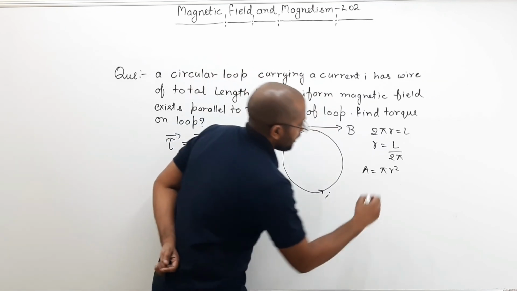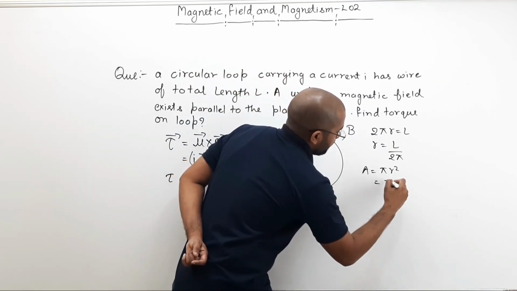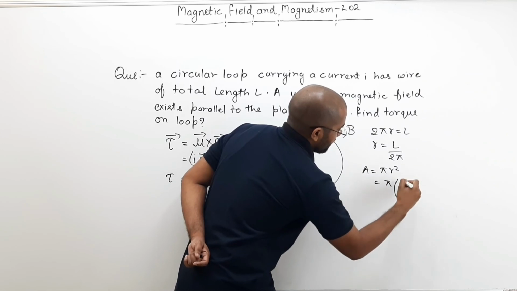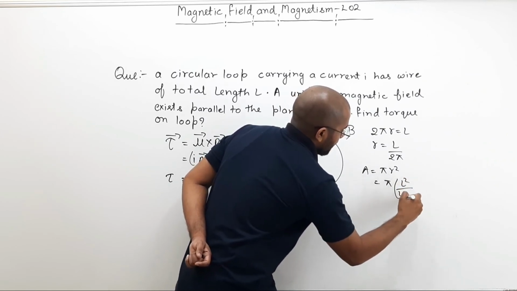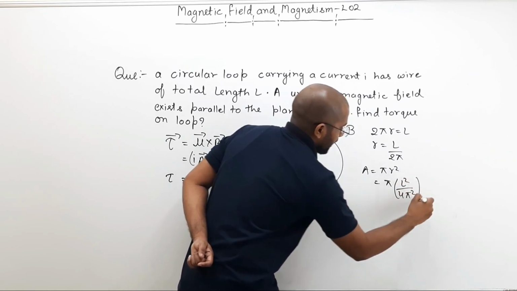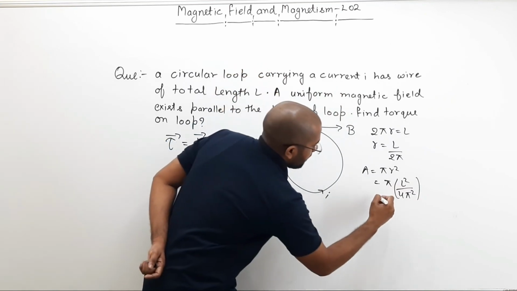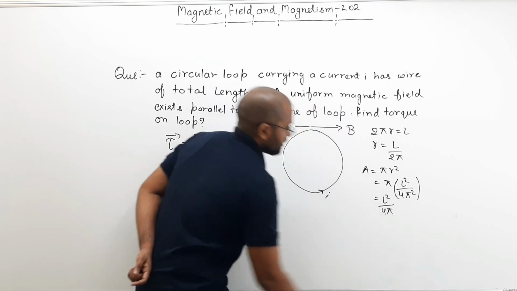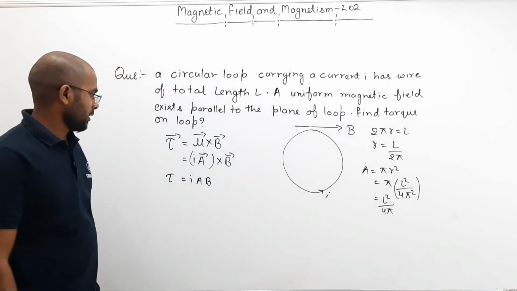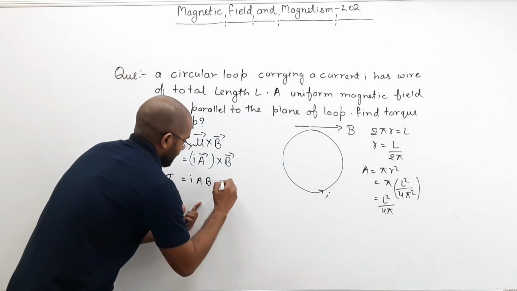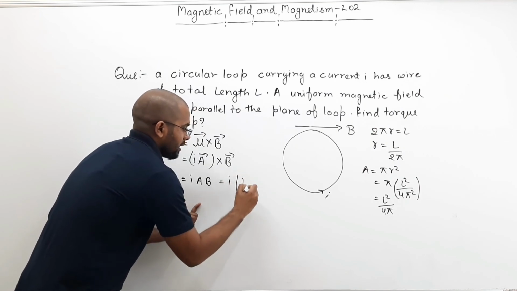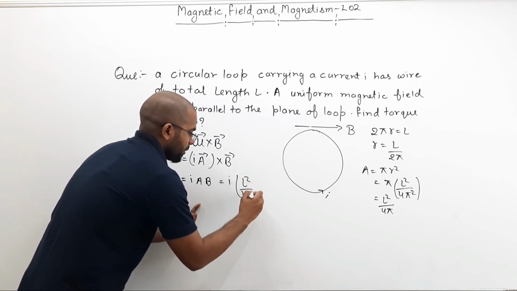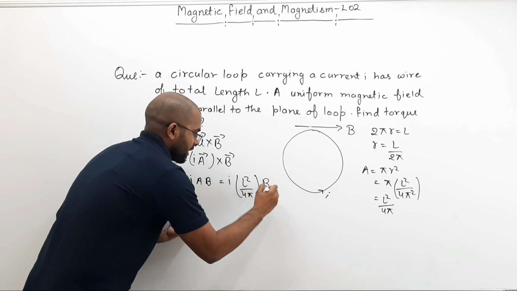So area will come out to be pi times L square divided by 4 pi square. So this will come out to be L square divided by 4 pi. That is your area. So if you put that here, I times L square by 4 pi times B.